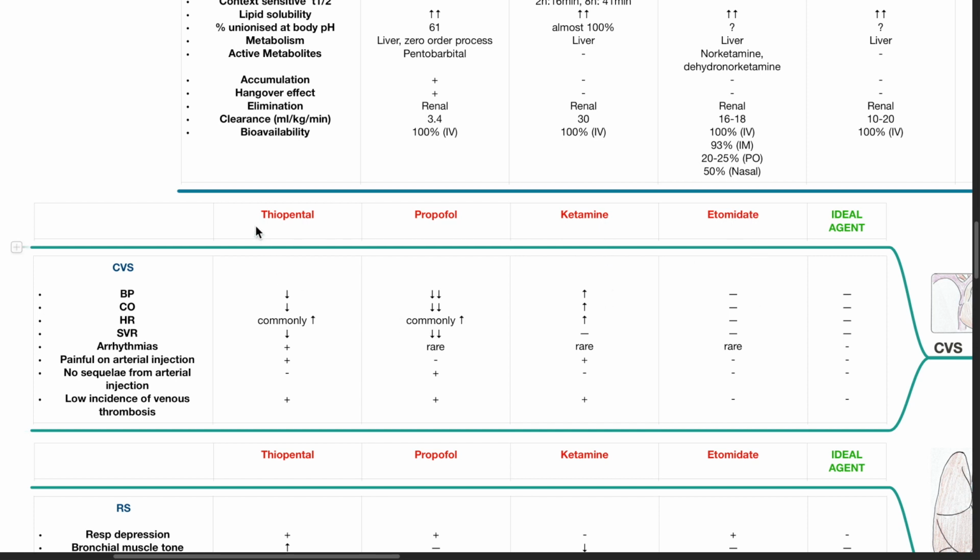Etomidate does not cause a change in cardiac output. Thiopental and propofol commonly cause an increase in heart rate. Ketamine as well. Etomidate does not cause an increase in heart rate. There is decreased systemic vascular resistance with thiopental and propofol use.